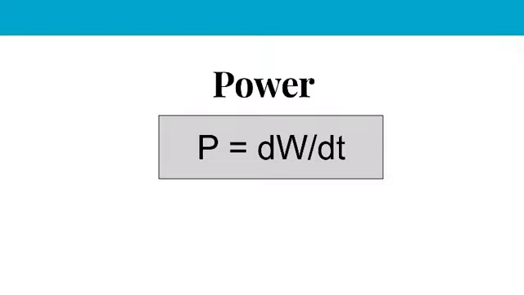Mathematically it can be written as P = dW/dt, where W is the energy measured in joules and t is the time measured in seconds. We can also rewrite this equation as P = V × I. That means P = dW/dq × dq/dt, where power is the product of voltage and current. Its unit is watts. These are the main basic terminologies which I discussed now.